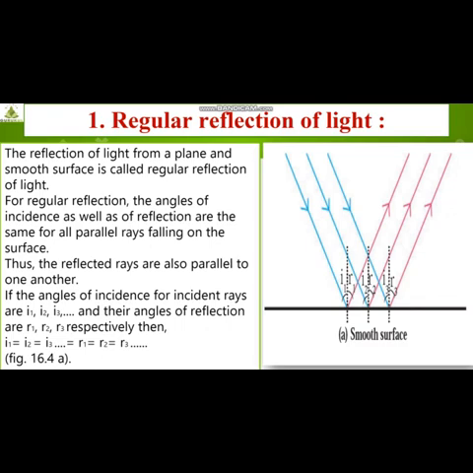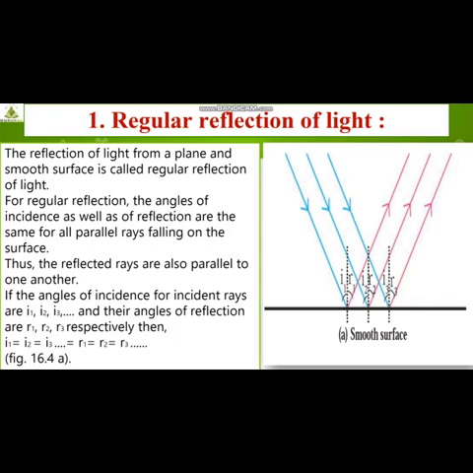So, I1, I2, I3, R1, R2, R3, they all are parallel to one another. Now, suppose the angles of incidence for incident rays are I1, I2, I3 and their angles of reflection are denoted as R1, R2 and R3 respectively, then students remember one thing. I1 is equal to I2 is equal to I3.